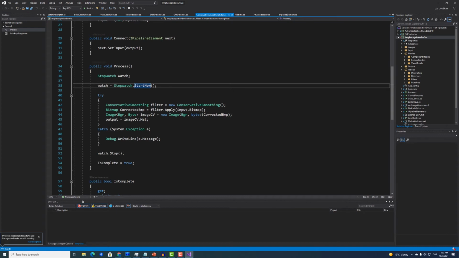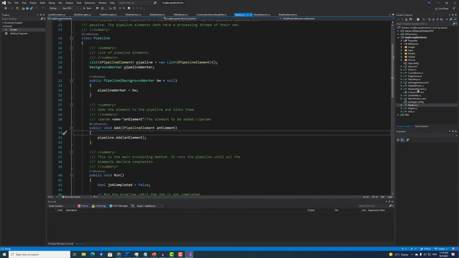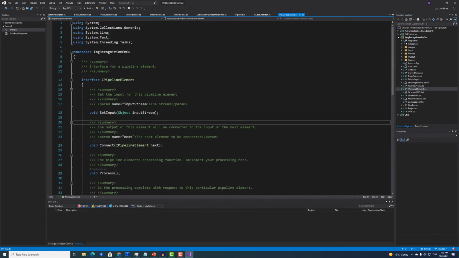This is the solution of the software we just investigated. So this is a WPF project, and here we will see how the pipeline architecture is implemented. The core of a pipeline is the IPipeline element.